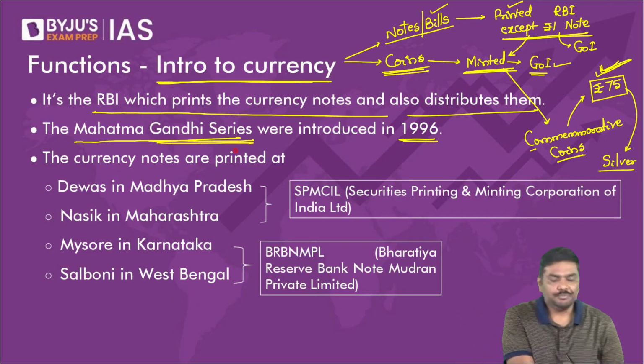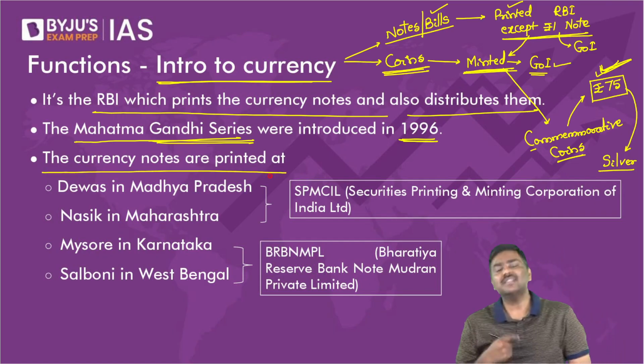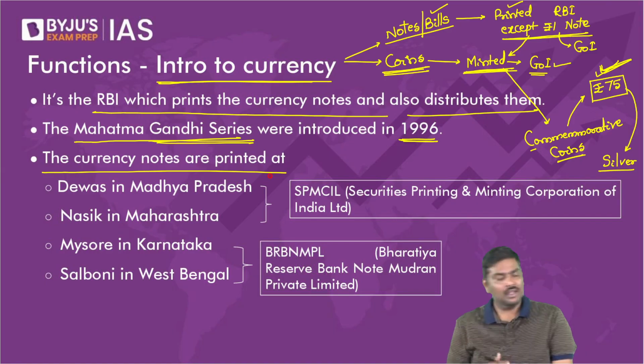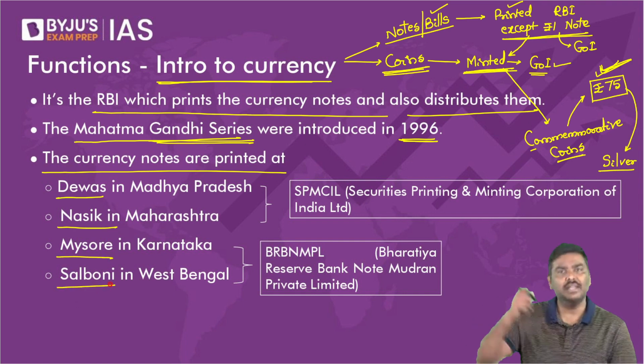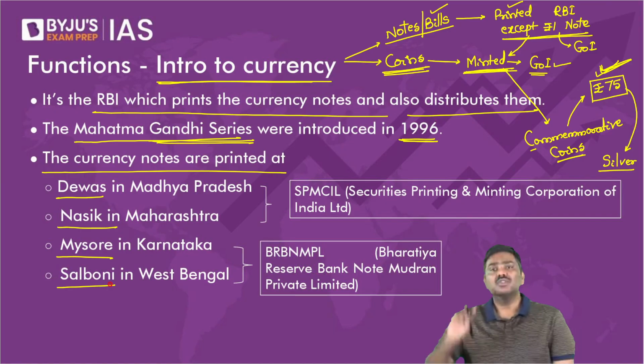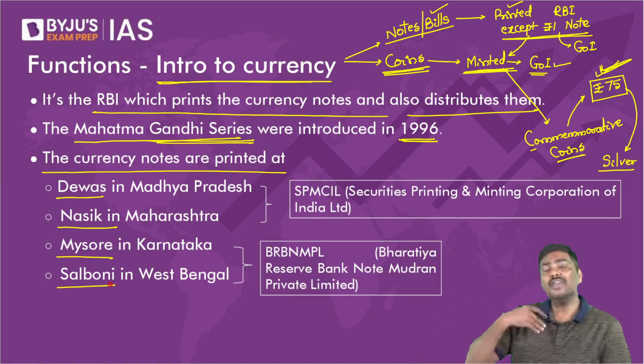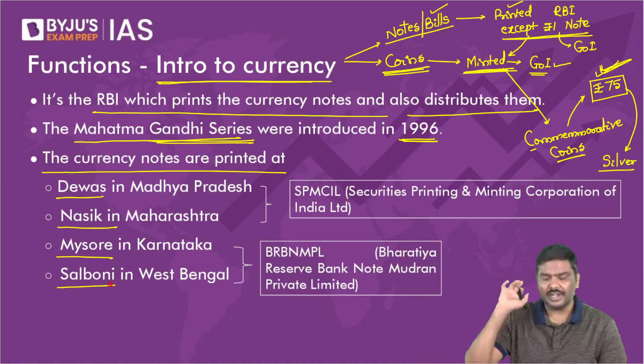Okay. Now, where do we print currency notes in India? One, Devas in Madhya Pradesh, Nasik in Maharashtra, Mysore in Karnataka, and the fourth one is in Salbani, that is there in West Bengal. So these are the four places where we actually print currency notes in India.